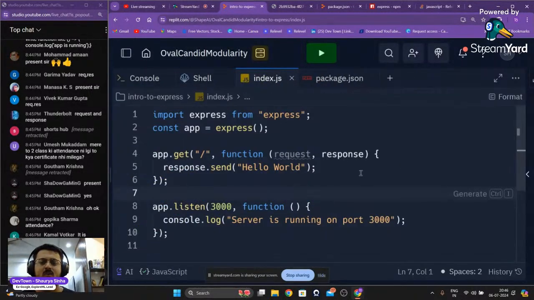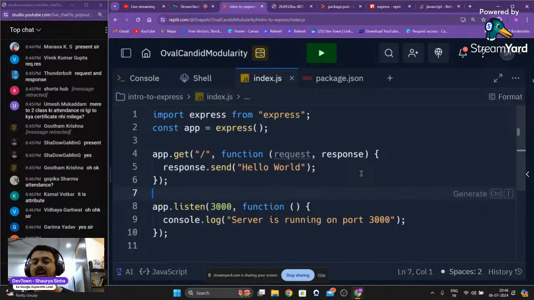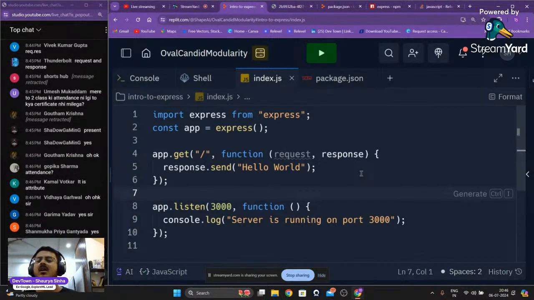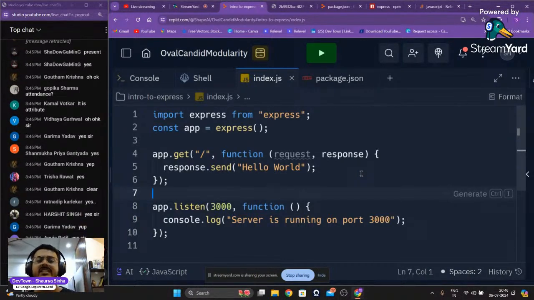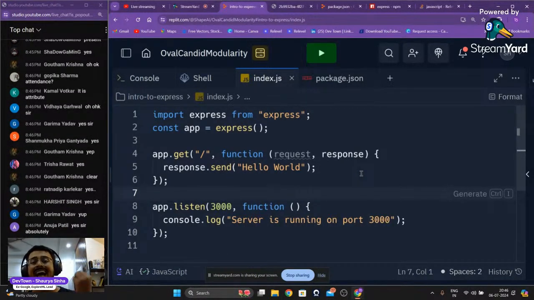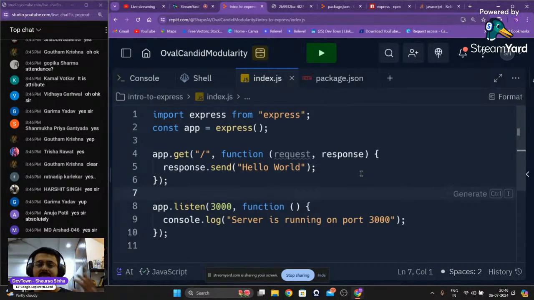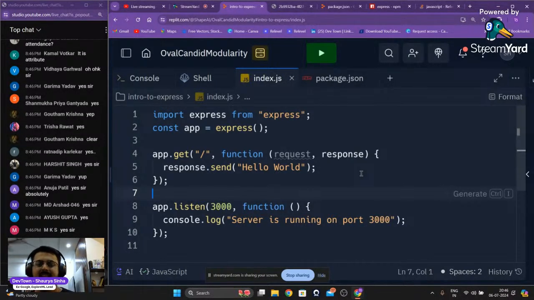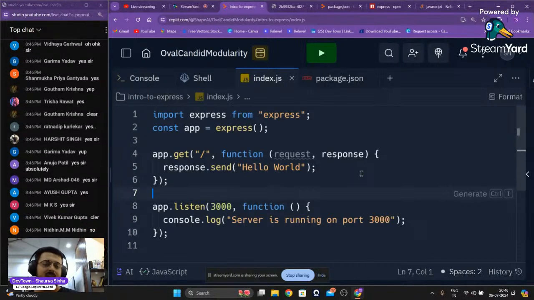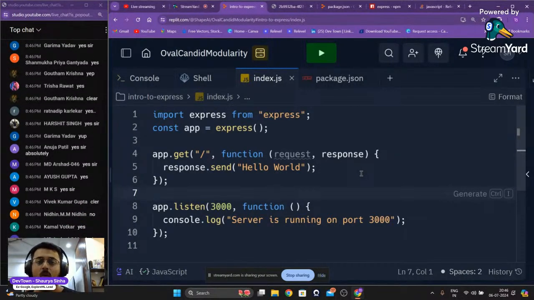Now we'll make some changes in our code, guys. The first change that we are going to do is convert these anonymous callback functions, which are older versions of functions that used to exist, into an anonymous callback arrow function. A difference between a normal function and an arrow function is that arrow functions are faster, much easier to write, and much more optimized. So we're going to replace these anonymous callback functions with anonymous callback arrow functions.